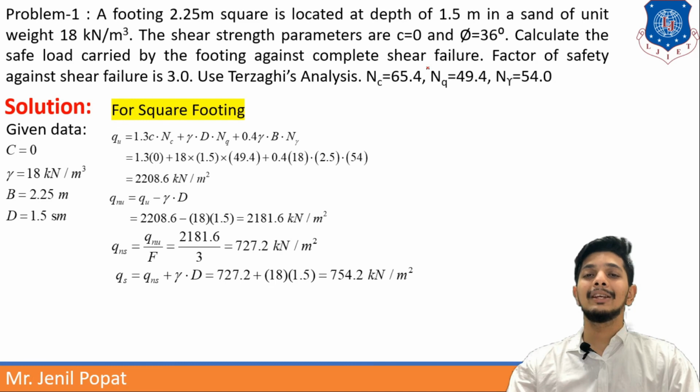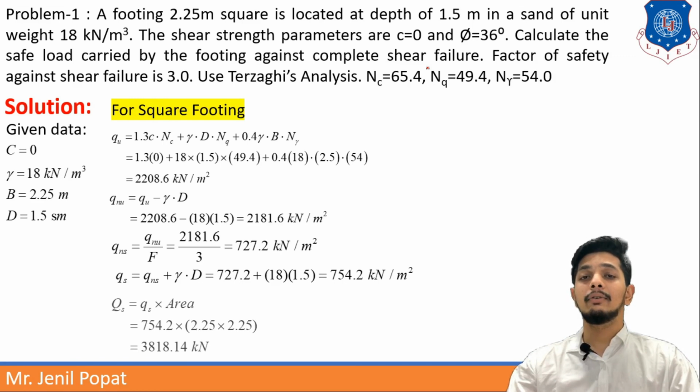Safe capacity will be qns plus gamma into D. Here I am adding surcharge into this because I want to stay safe, right? So qns is 727.2 plus gamma into D, that is 18 into 1.5. So I'm getting qs, safe bearing capacity, as 754.2 kilonewton per meter square.